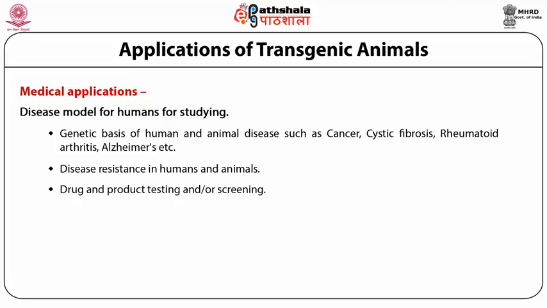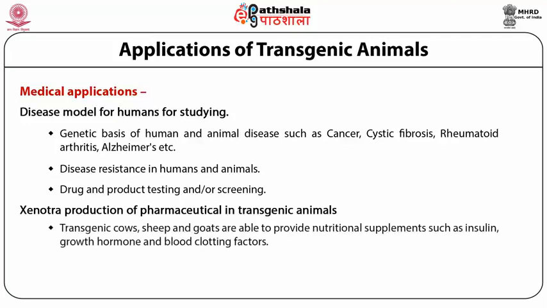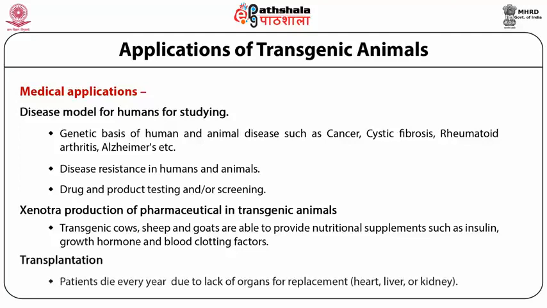The second application is the production of pharmaceuticals in transgenic animals. Transgenic cows, sheep, and goats are able to provide supplements such as insulin, growth hormone, and blood clotting factors. The next application is in transplantation. Patients die every year due to the lack of organs for replacement. So these animals, especially the transgenic pig, are alternatives and are being used as a source of organs for transplant.